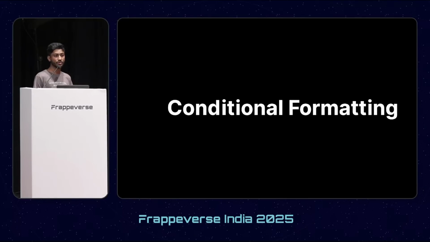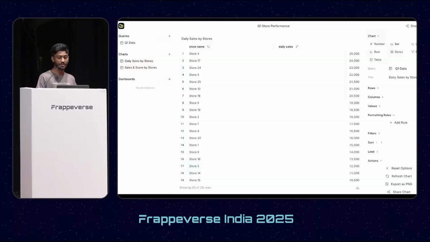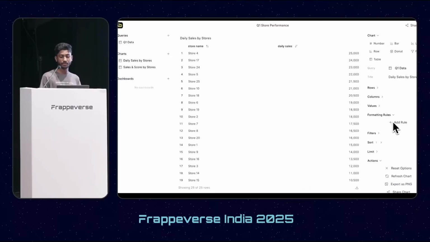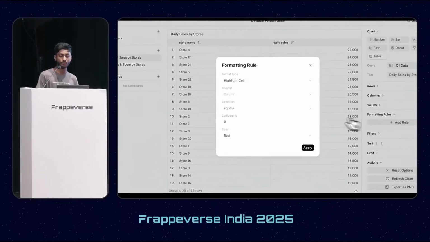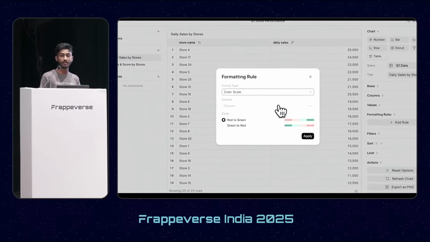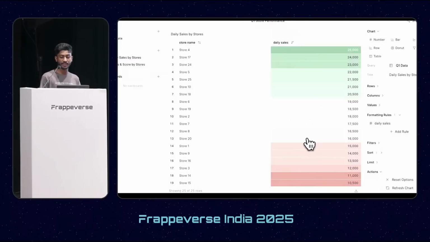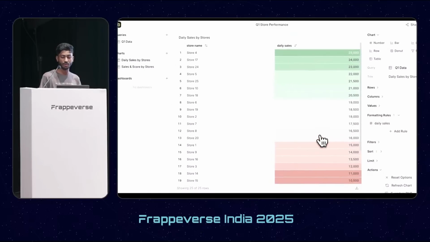Again, one of the most expected features: conditional formatting. This is the standard table chart. Here, if I wanted to see the best performing stores based on the daily sales, I would need to sort it out and then scan through it and compare each and every row visually. But with the introduction of conditional formatting, you can just select a color scale, select a column, and that's it. It will apply automatic color scaling to all the rows.